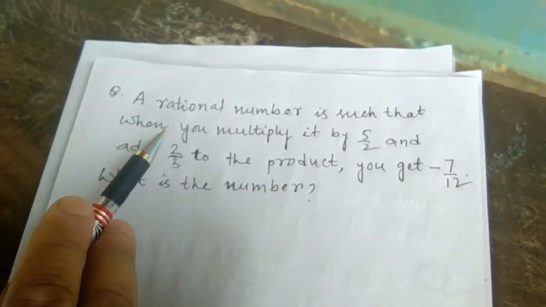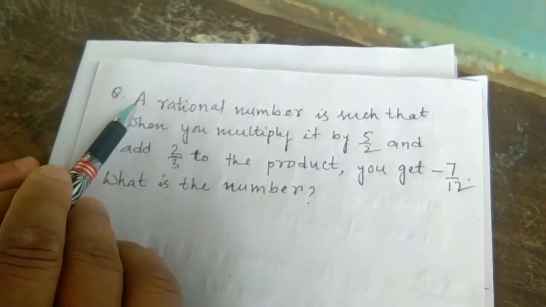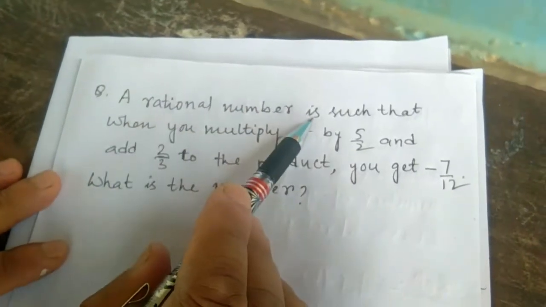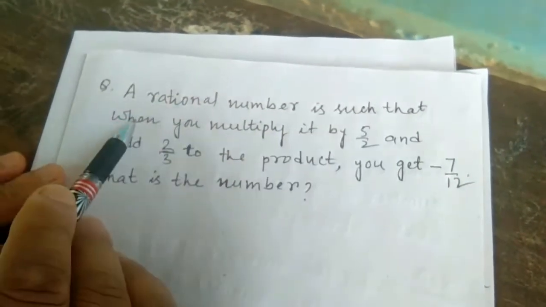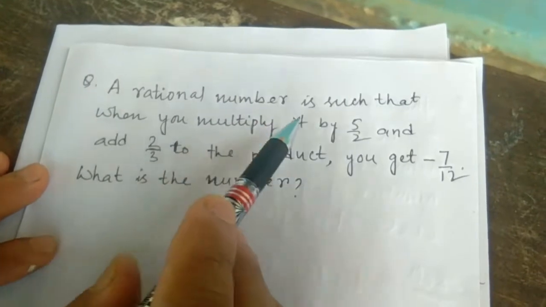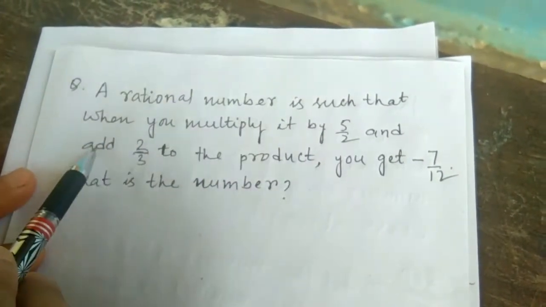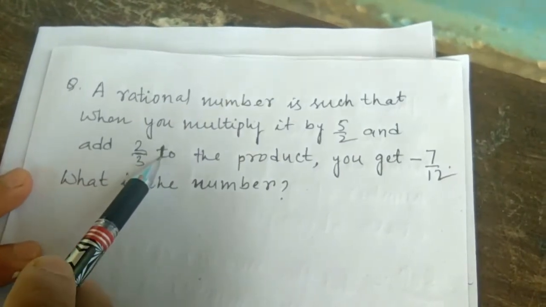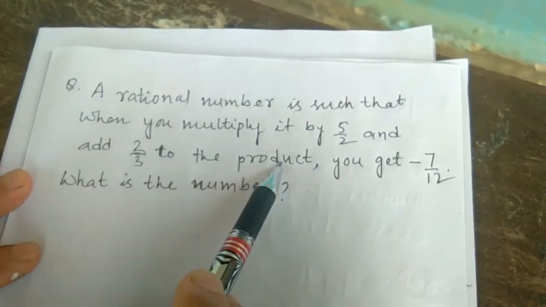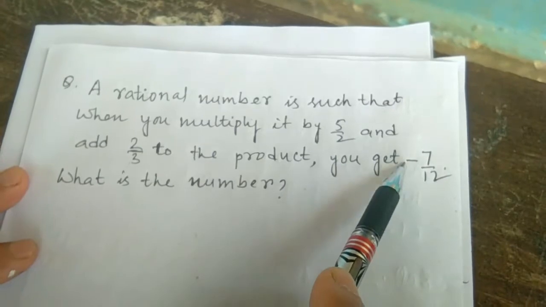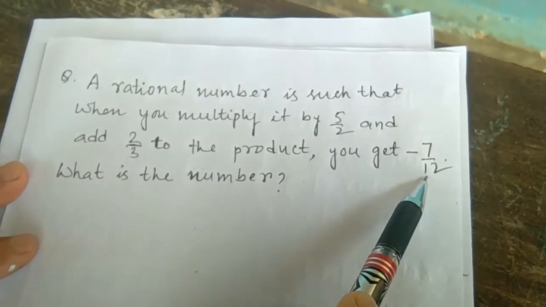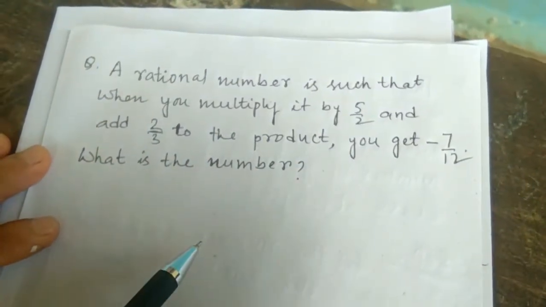Today's last question. A rational number is such that when you multiply it by 5 by 2 and add 2 by 3 to the product, you get minus 7 by 12. What is the number?